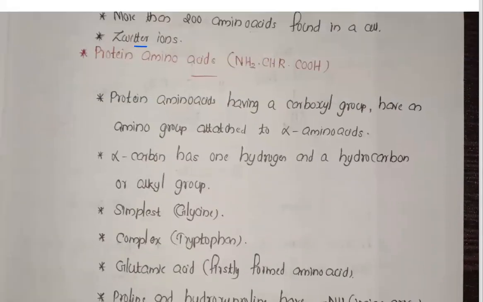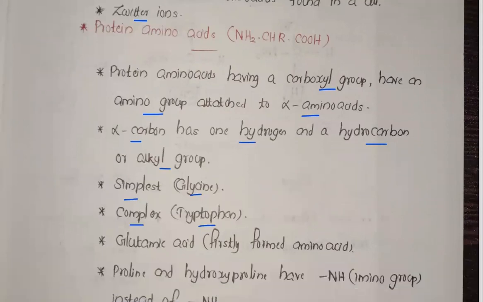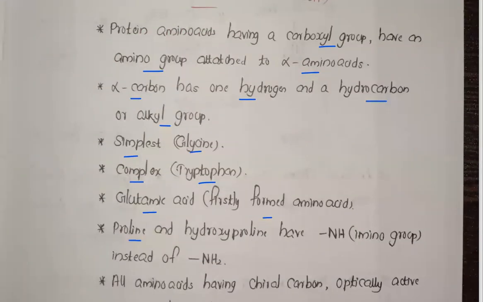Now the next one about the protein amino acids. Protein amino acids have a carboxyl group and an amino group attached to the alpha carbon, so they are alpha amino acids. Alpha carbon has one hydrogen and a hydrocarbon or alkyl group. Alpha means first carbon. Now the simplest is glycine. The complex one is tryptophan, that you have to learn for your board exams also. Glutamic acid is the firstly formed amino acid. Proline and hydroxyproline are two types of amino acids having an NH group, called imino group, instead of NH2.